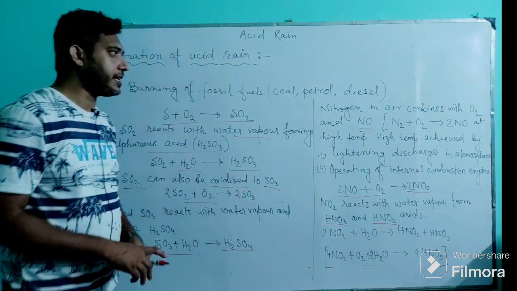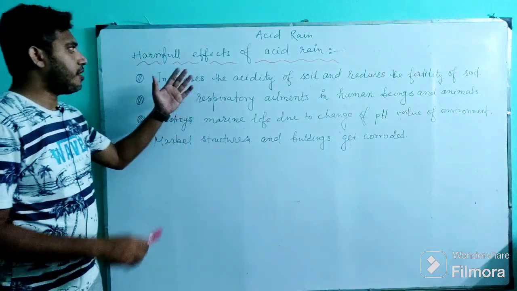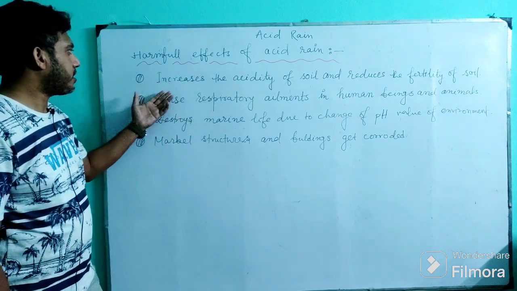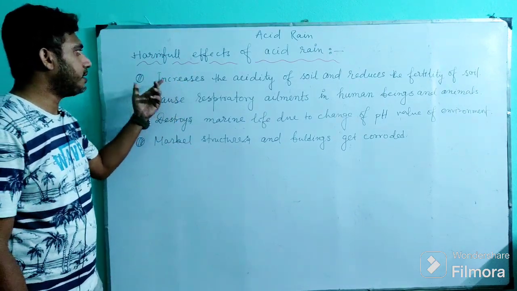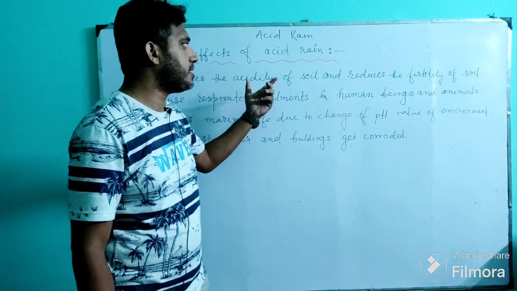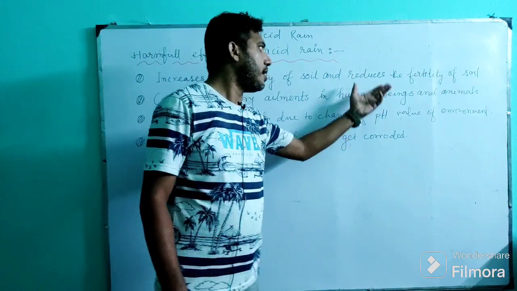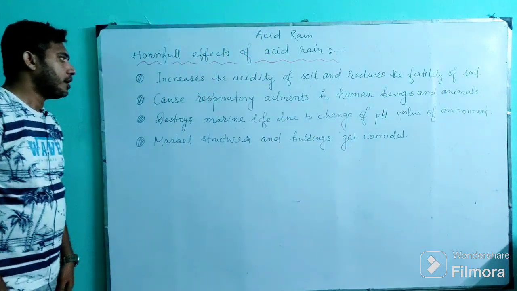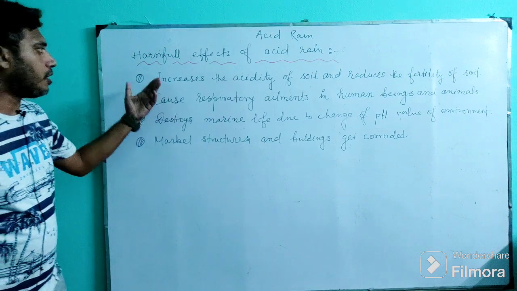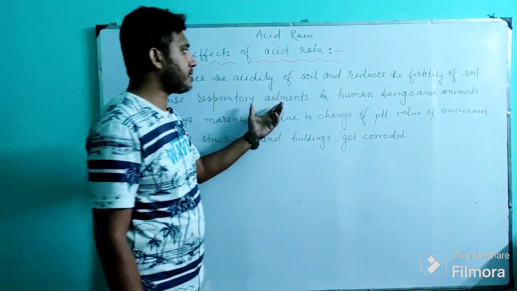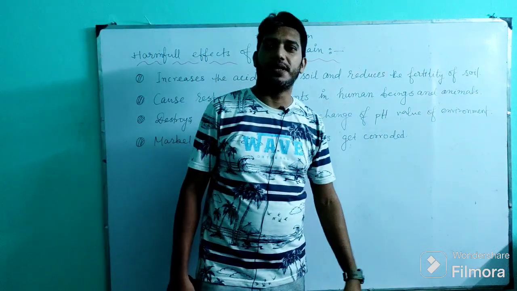Next, harmful effects of acid rain. So let's check the harmful effects of acid rain here. It increases the acidity of soil and reduces the fertility of the soil. Second, it causes respiratory ailments in human beings and animals.